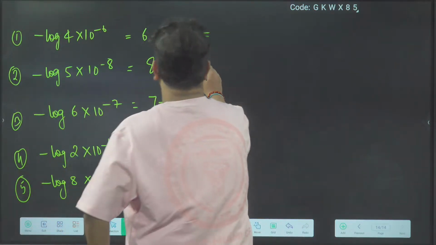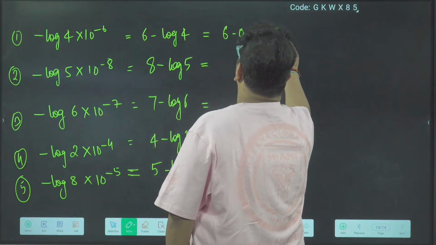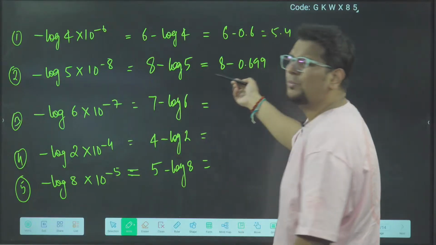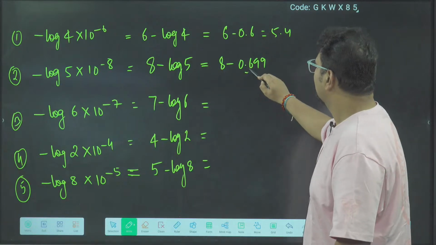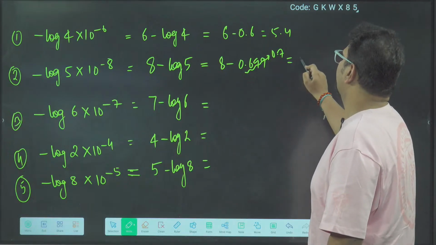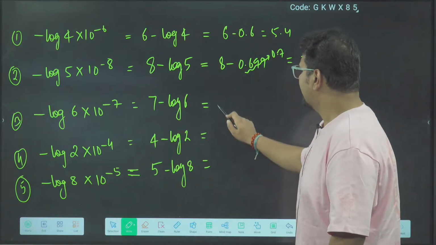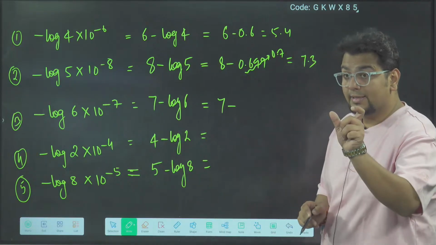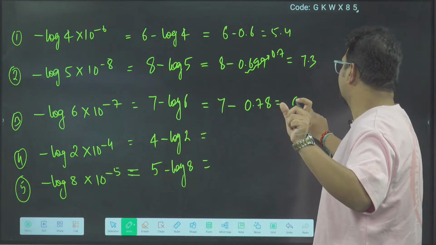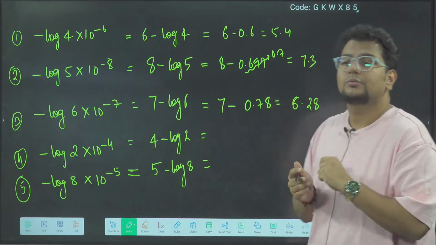After that, you should all know just the log values and the answer will come. Log 4, 0.6, so 5.4 came. Log 5, 0.6990, around 0.7 roughly. So this will come 8 minus 0.7, 7.3. 7 minus log 6. Remember, log 6 is 0.78. So this will be coming 6.28. Some people get 6.38 also.